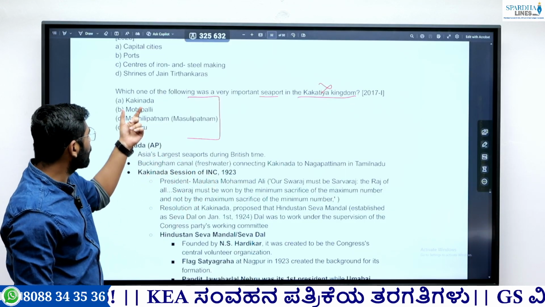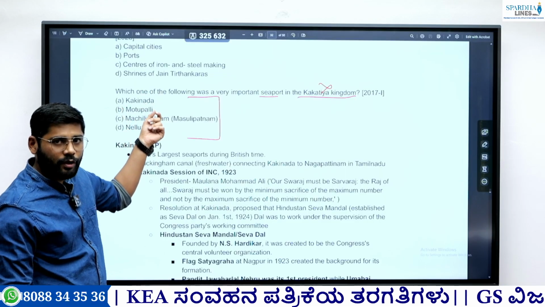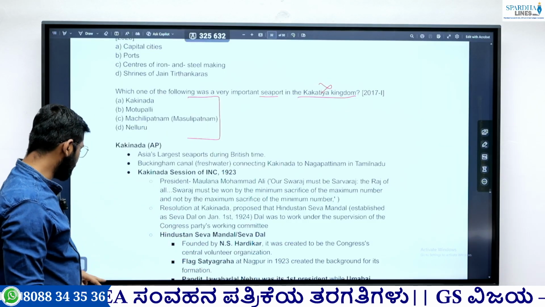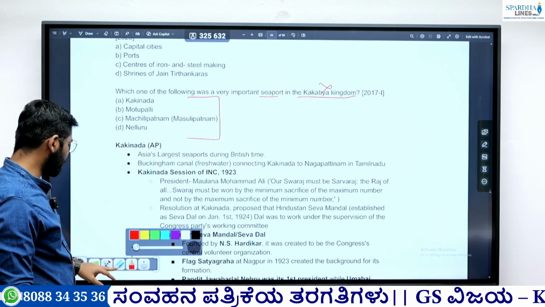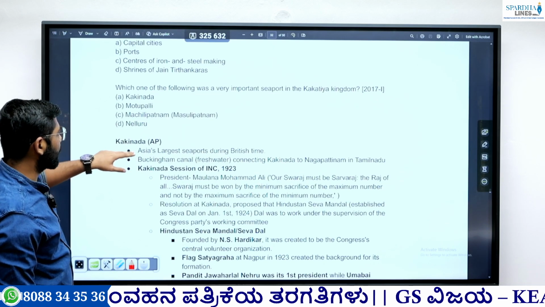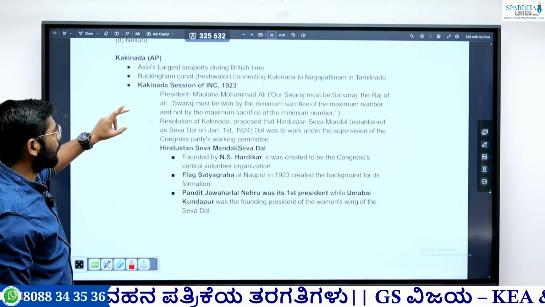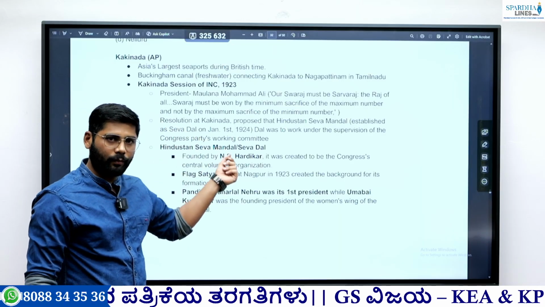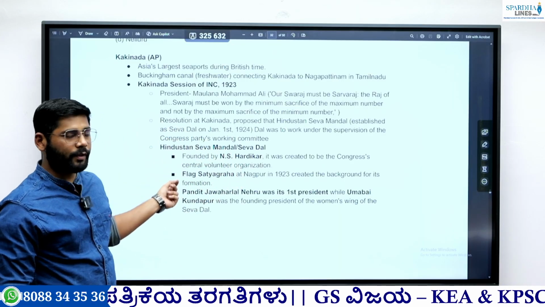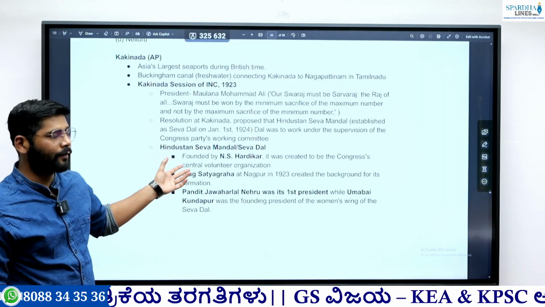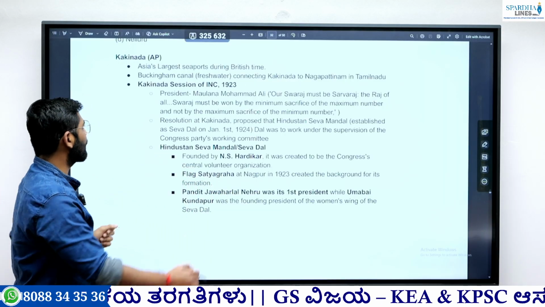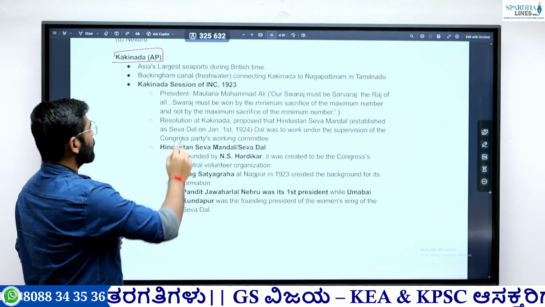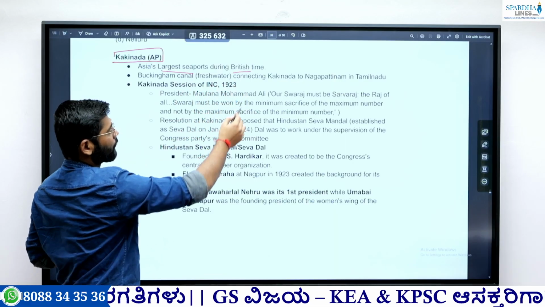So I will go through all the ports, the major ports, and give you certain important facts about each. The first that came from this question itself is Kakinada. I selected this particular port because it is not important from the ancient and medieval perspective, but there is a crucial fact associated with it in modern India, so we will see that also. This Kakinada port is located in Andhra Pradesh. It was the largest seaport in Asia during the British time.